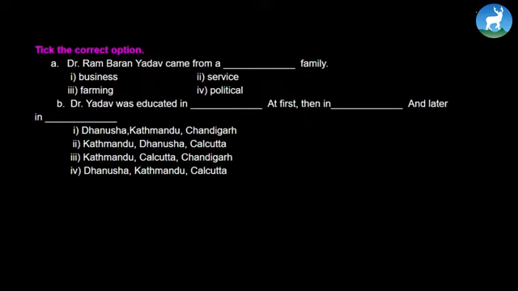So where did he study first? Let's figure the answer out. Dr. Rambaran Yadav came from, I'm sure you got it right, a farming family. Though he began his education in Dhanusa, he was, however, educated in Kathmandu at first. Then after Kathmandu, he got the opportunity to study in Calcutta, and later in Chandigarh. So the correct answer is Kathmandu, Calcutta, and Chandigarh.